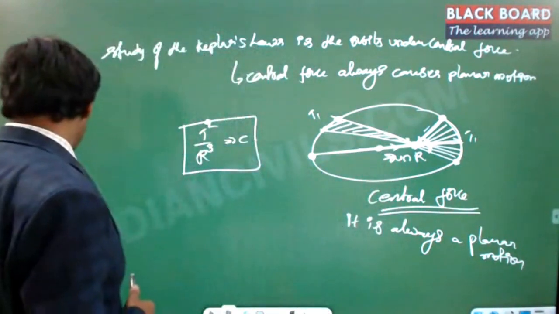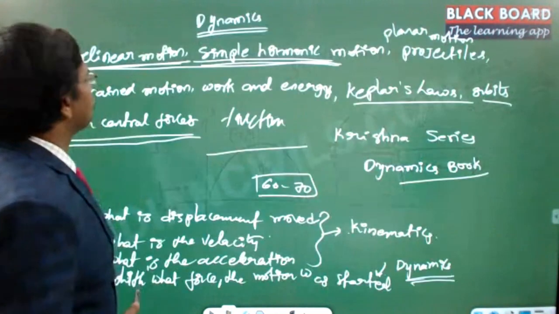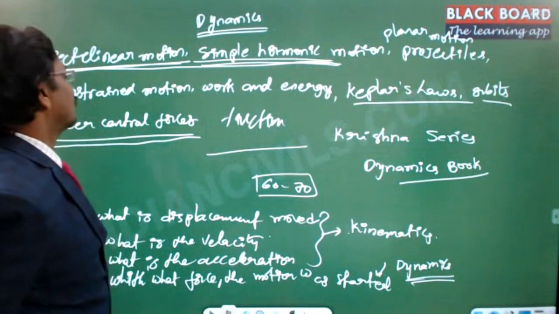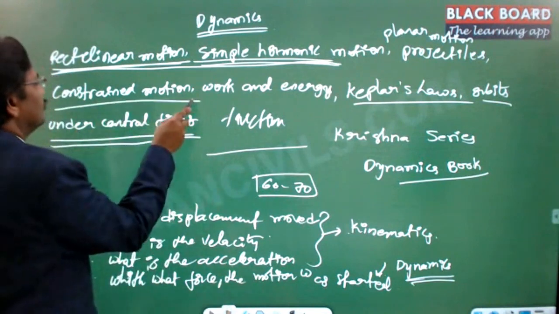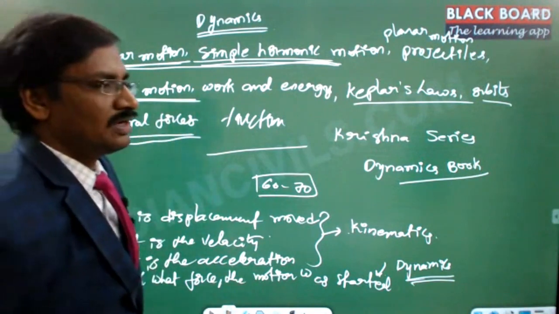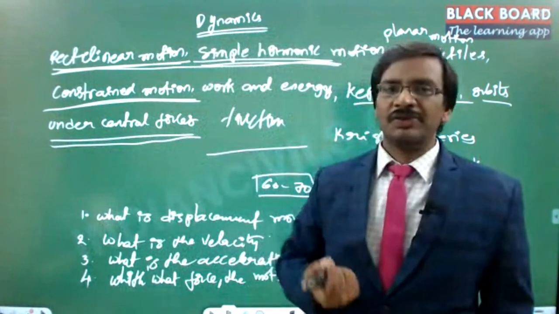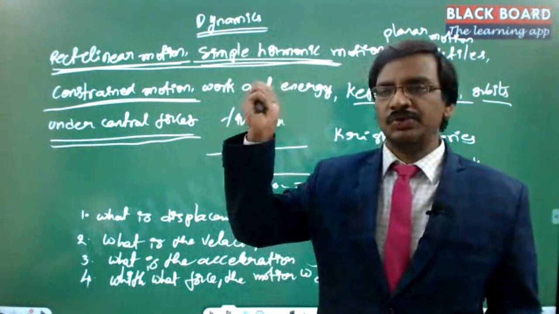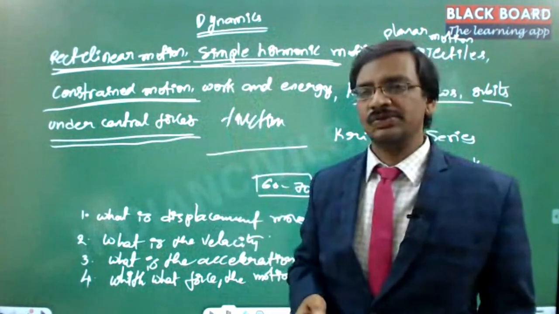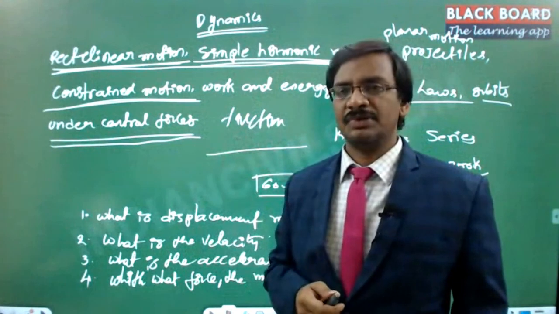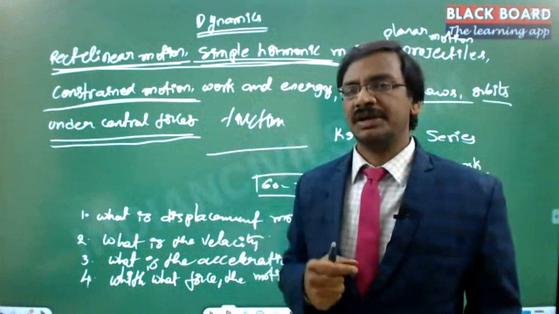And I think that's all. Anything else? Rectilinear motion, simple harmonic motion, projectiles, constrained motion. Constrained motion is when you constrain a particle to move in a specific path. Suppose you tie a ball to a thread and rotate it like this. In this case you are constraining the particle to move only in a circular fashion, because you are constraining it with the thread.